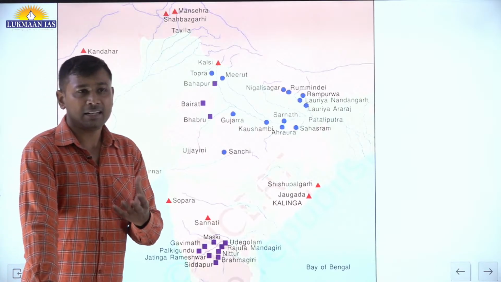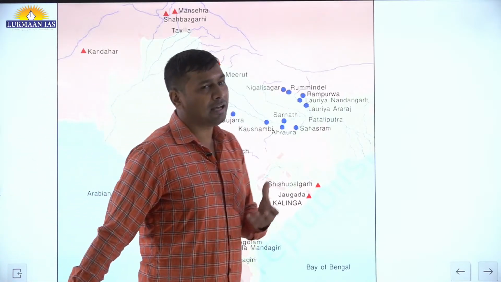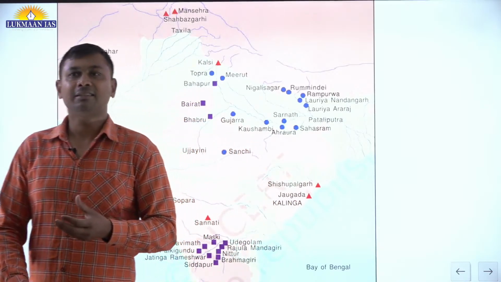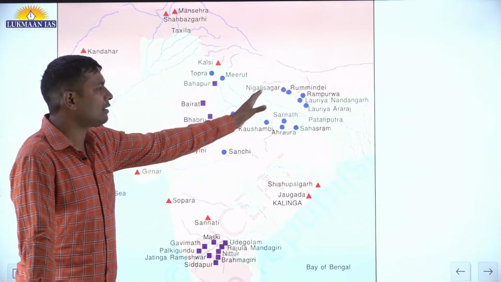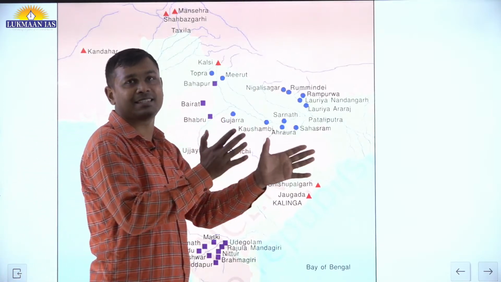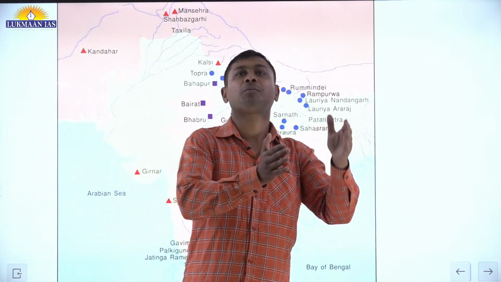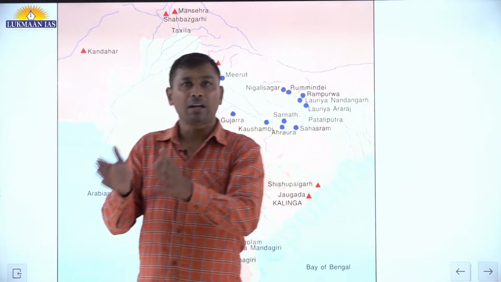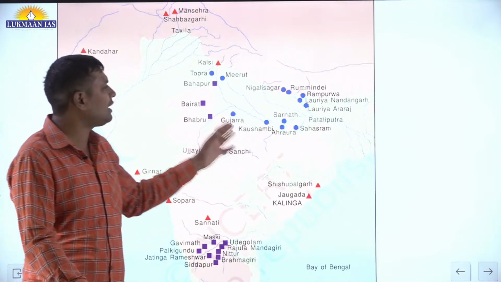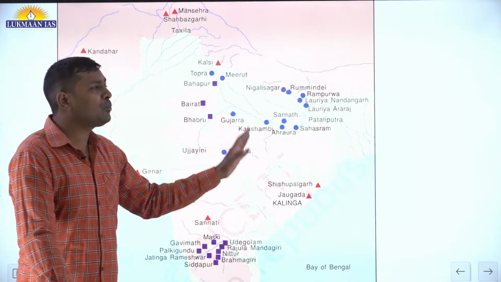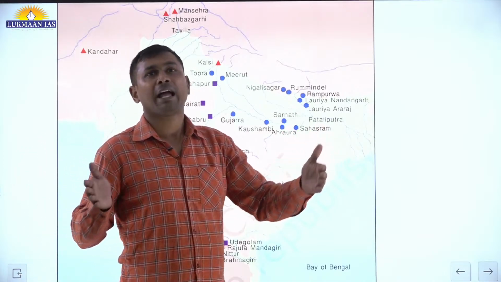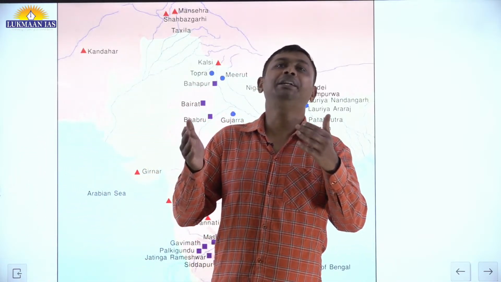So basically I have come to a conclusion: why not see if we can assemble all the maps which are there in the NCERT, starting from class 6th and going up to class 12th, the ancient, medieval and modern history portions. We find that numerous maps and numerous places are there. So we are planning to prepare for PT 2024.